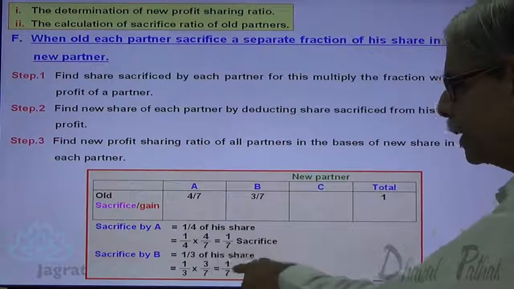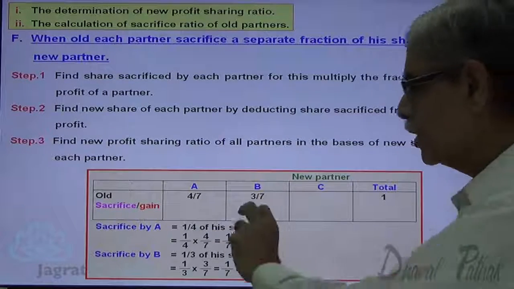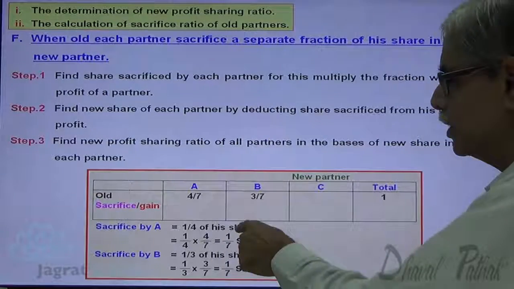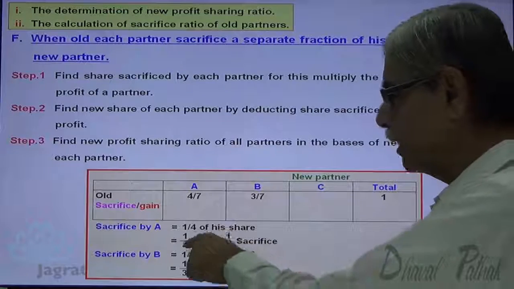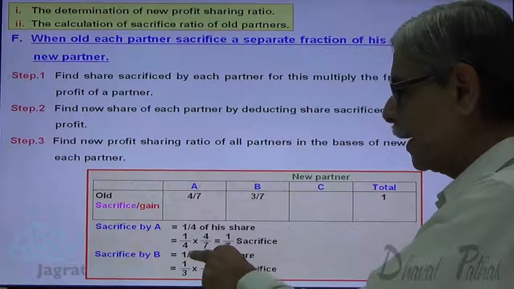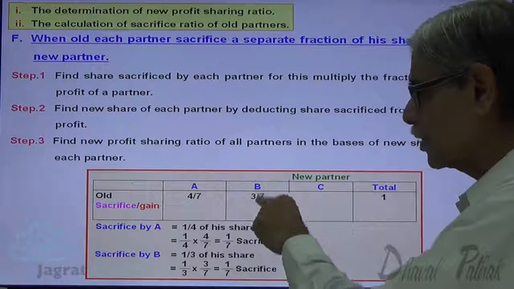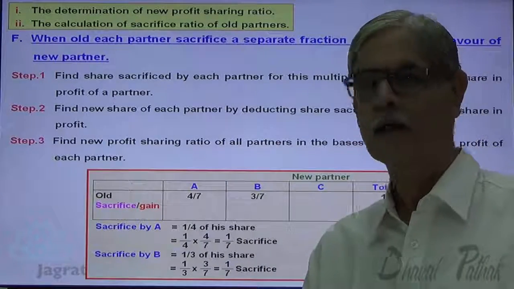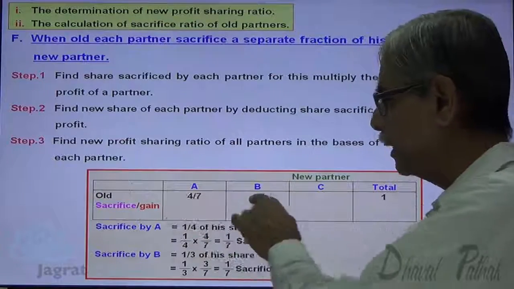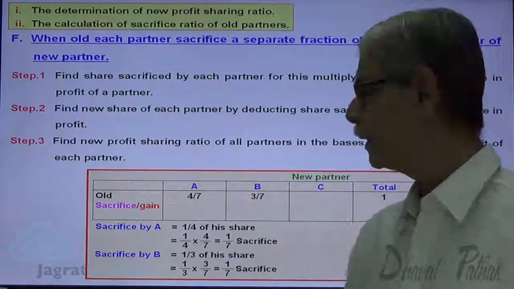So sacrifice by B is also 1/7. So in step number 1, work out this share sacrificed. How to work out? Apply the proportion 1/4 to the share of A. Apply the proportion of 1/3 to the share of B, and by that you will get the share sacrificed by each partner.